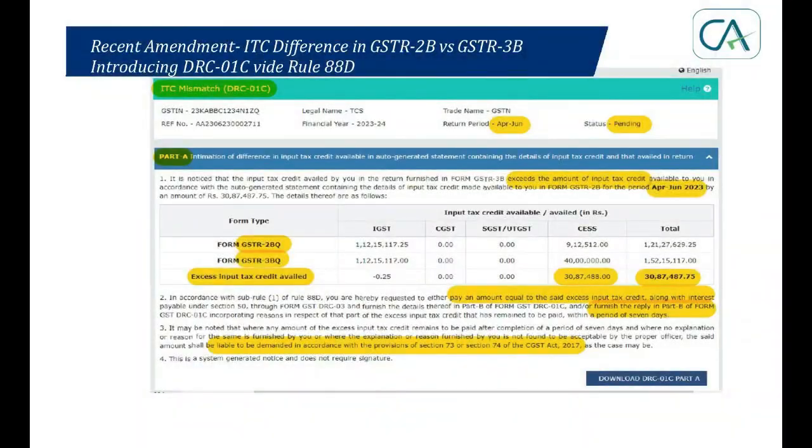Now this is one particular highlighting which I've done of part A, which mentions the particular amount which is pending, which basically you have claimed in excess. If you were to see the cess amount as per GSTR-2B quarter, this is a QRMP taxpayer, 9,12,512 was available for the quarter of April to June, right? Now he has claimed in his GSTR-3B 40 lakh rupees. So 30,87,488 of input tax credit under cess has been claimed in excess, prima facie. So they say either you pay this along with interest, or you provide sufficient reasons, right? Or otherwise we are going to start adjudication proceedings. You do that within 7 days.